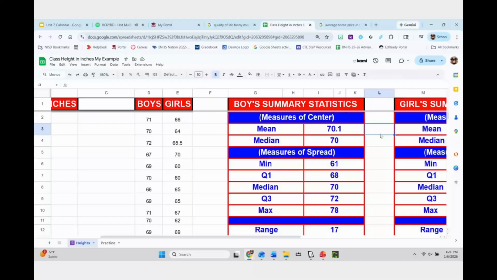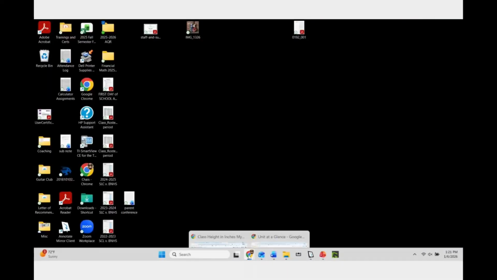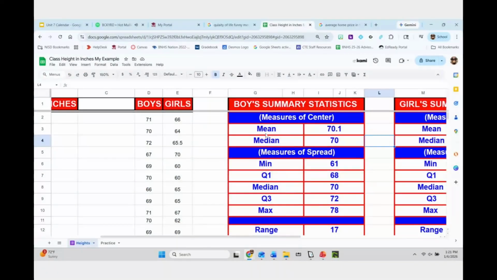But with height, you would typically think of something we're going to look at later, called a normal distribution, which means the data is pretty much symmetric, and we would use the mean. But either one of these measurements of center right now is fine.